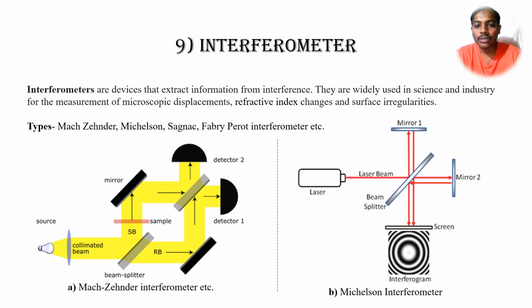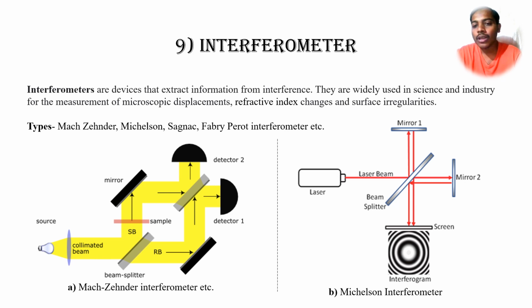So those things will be detected by detector first and detector second. Both detectors are nothing but photodiodes. If we do the data processing, then we'll get some interference pattern. Those patterns are useful to study gas sensing and detecting the monochromatic wavelength and all of those things.